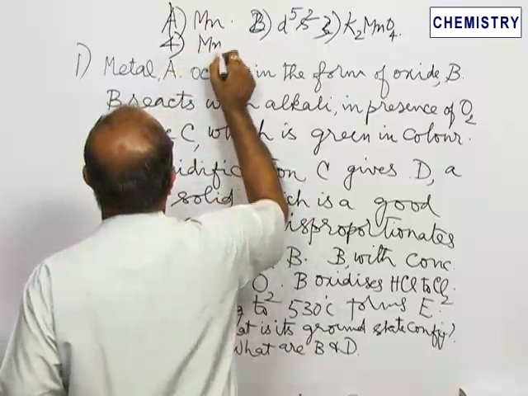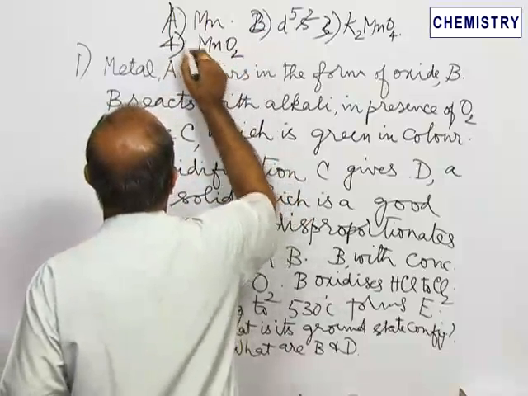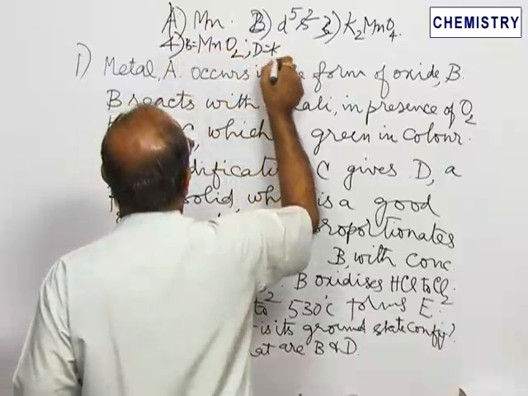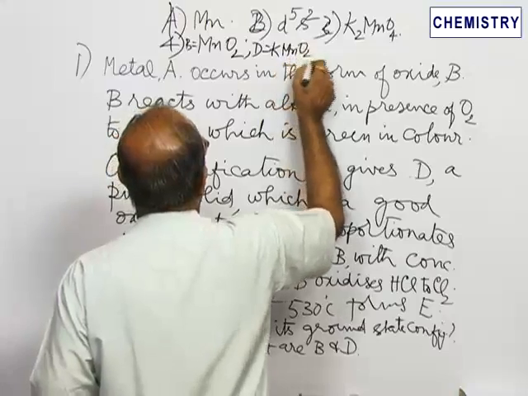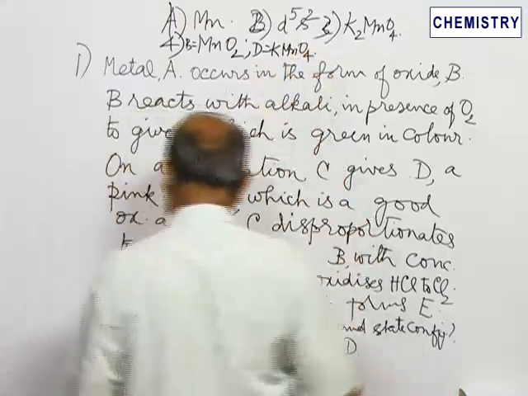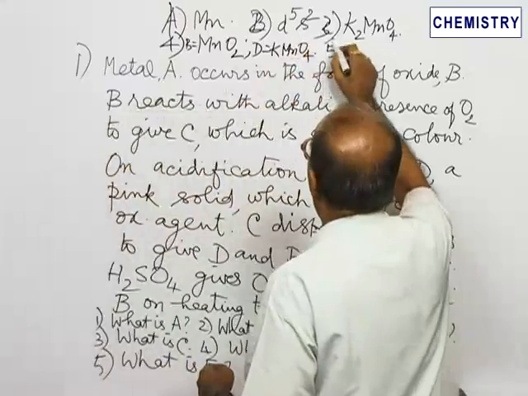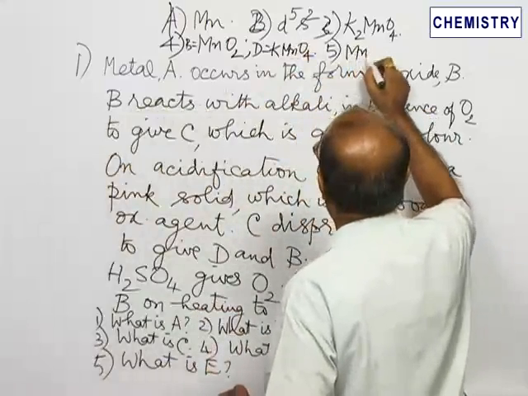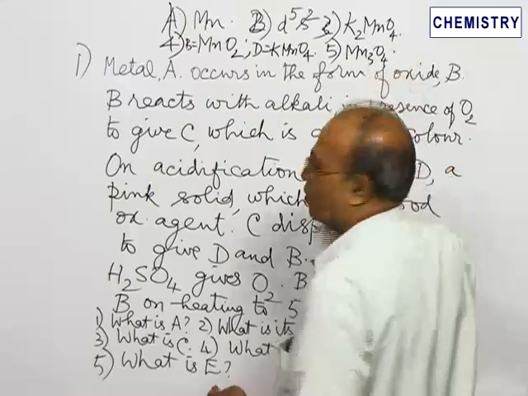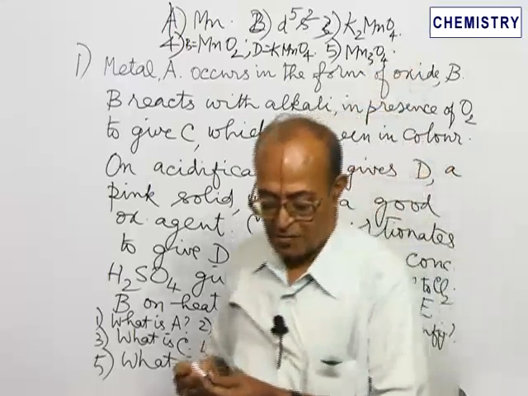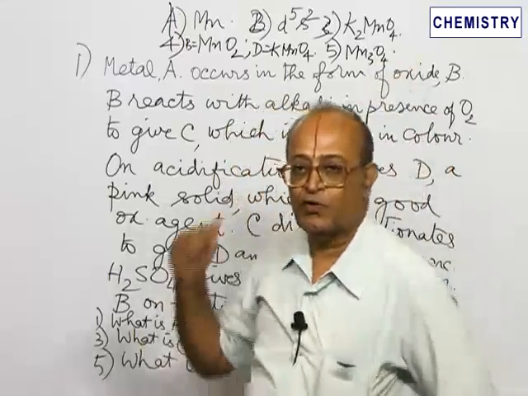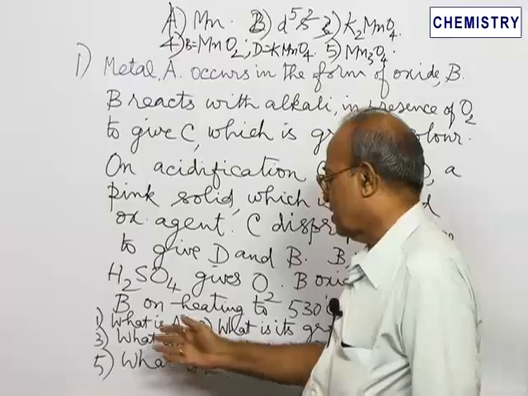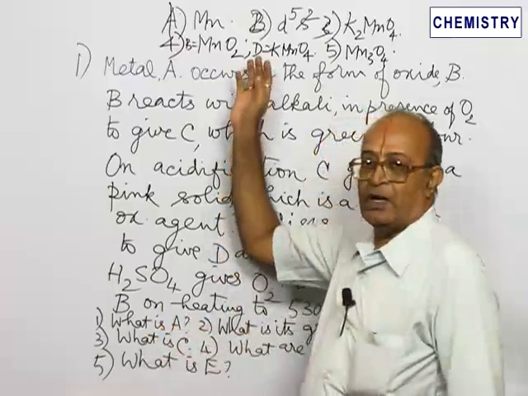B is MnO2 and D is KMnO4. Fifth question, action of heat on MnO2, it is Mn3O4. I think this completes this problem. So from the discussion you might have understood, and for the sake of completion I have given the answers.